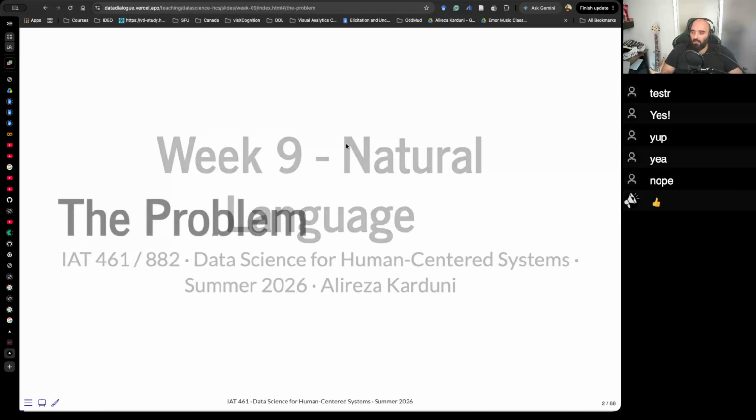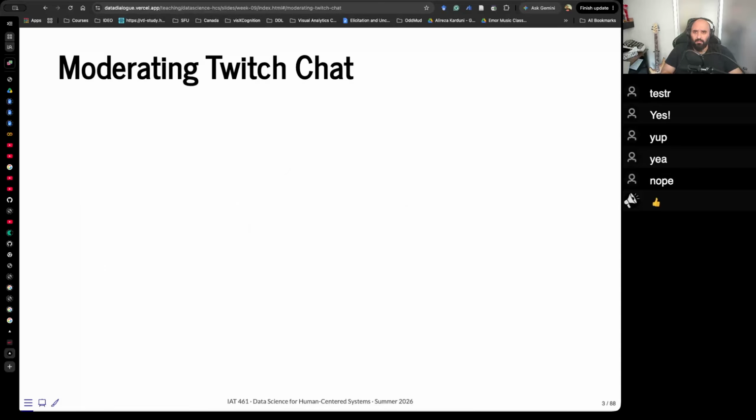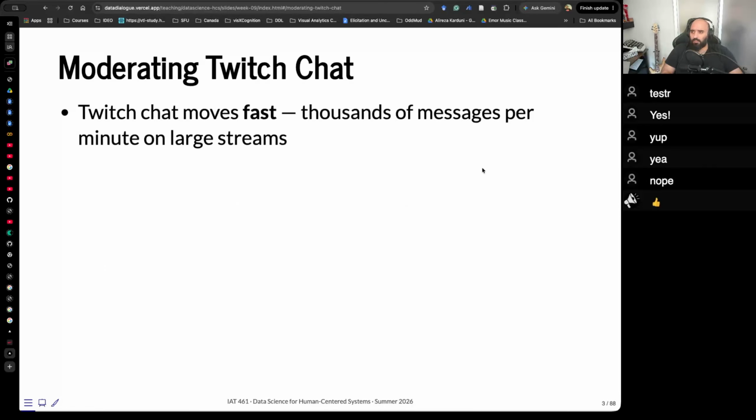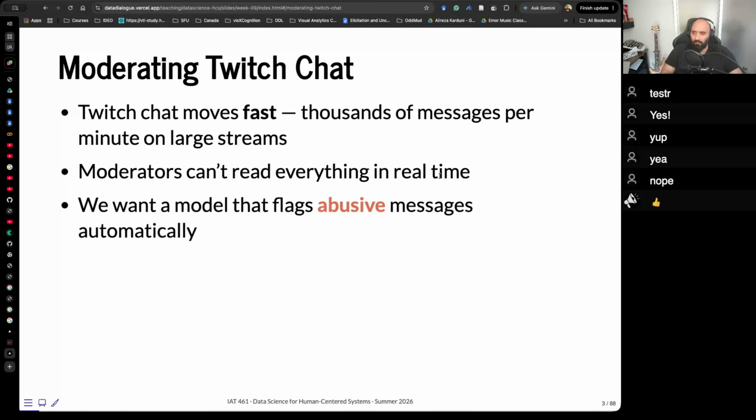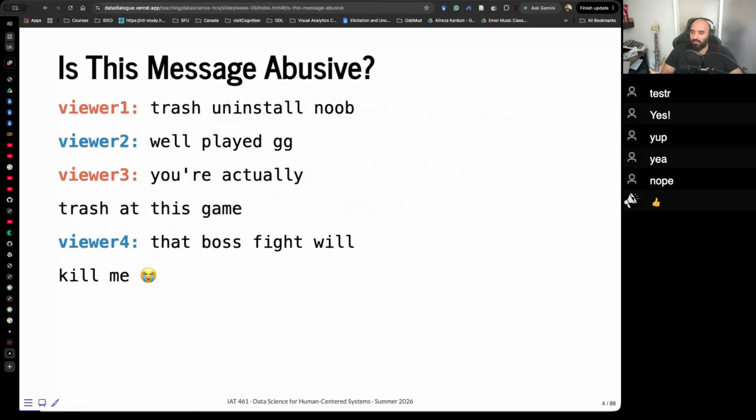Okay? So going back to Twitch, if you remember, we had this problem of Twitch moderation. Twitch chat moves fast, right? Thousands of messages per minute. Then moderators can't read everything in real time, right? So we want a model that flags abusive messages automatically. You can think of a model that does this, right? So let's think of an example.